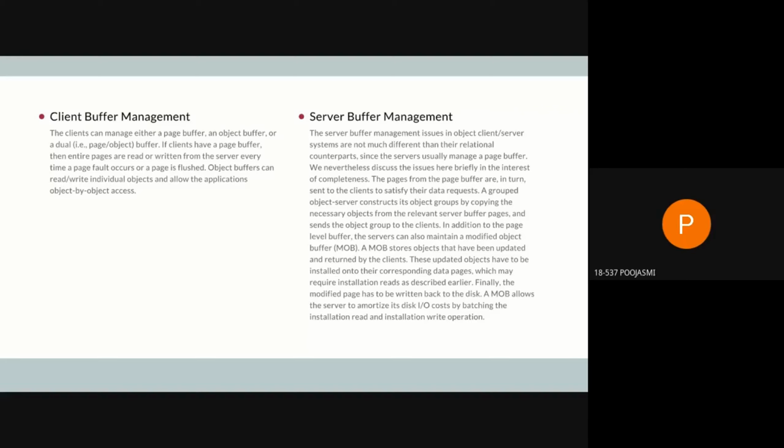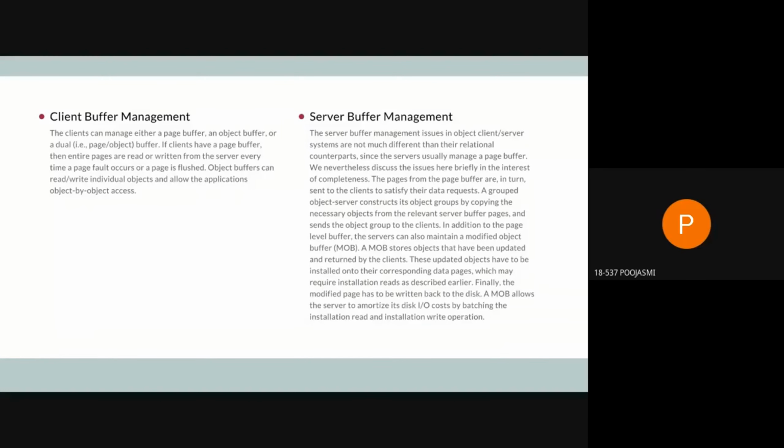Object buffers can read and write individual objects and allow the application object by object access. The object buffers manage access at a finer granularity so that they can achieve higher levels of concurrency. But they also experience buffer fragmentation, because the buffer may not be able to accommodate an integral multiple of objects, thereby leaving some unused space. This causes the buffer fragmentation.